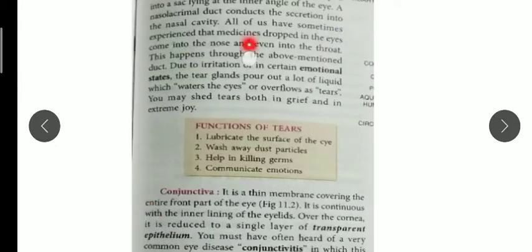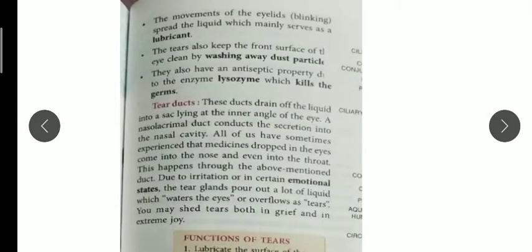Now the movement of the eyelids, for example, we are blinking, we blink our eyes. So what is the purpose of that blinking? The blinking spreads the liquid which serves as a lubricant. So the next point is that the tear acts as a lubricant, remember this.